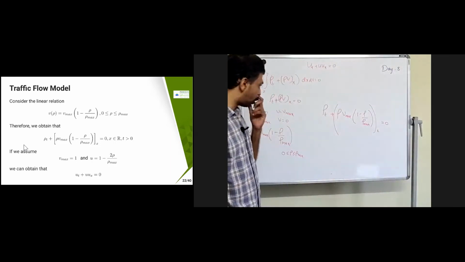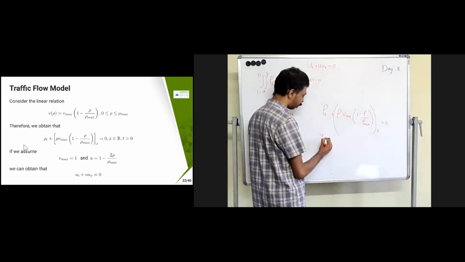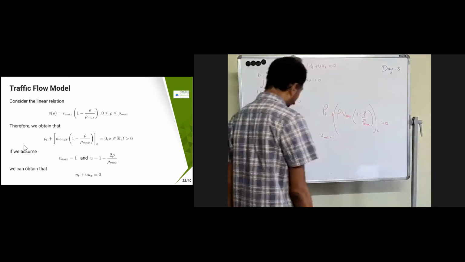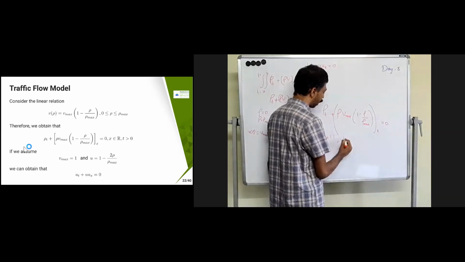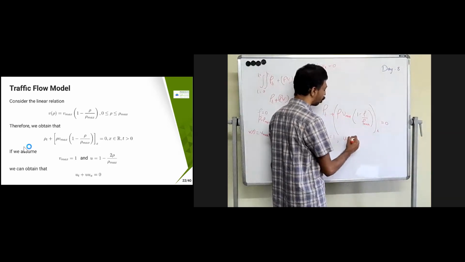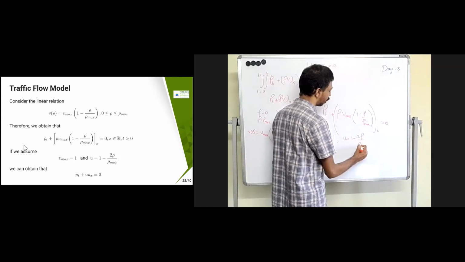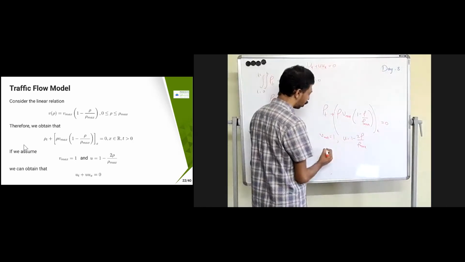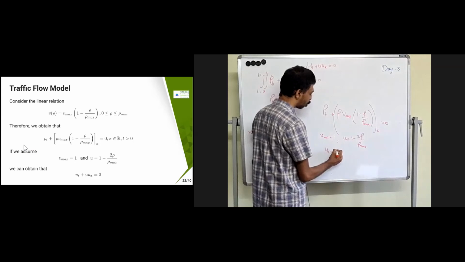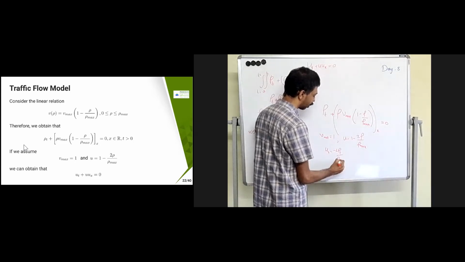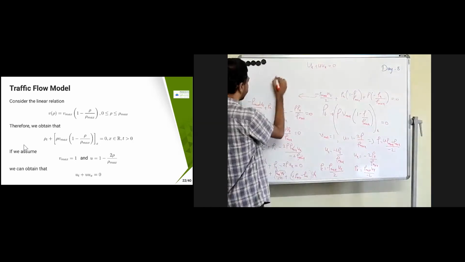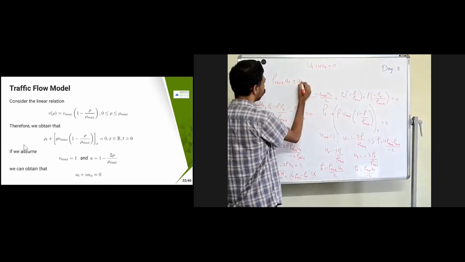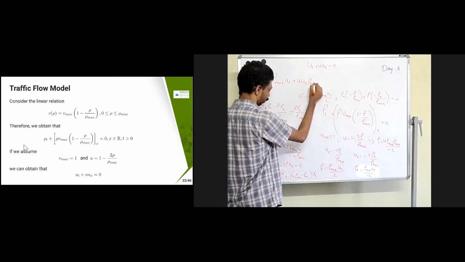Now we further assume, without loss of generality, that Vmax equals 1. And I'm going to denote a new variable u equal to 1 minus 2 rho by rho max. Then what will happen? Let us see. ut is going to be minus 2 rho t by rho max, so you get rho max ut, plus you get ux into rho max.